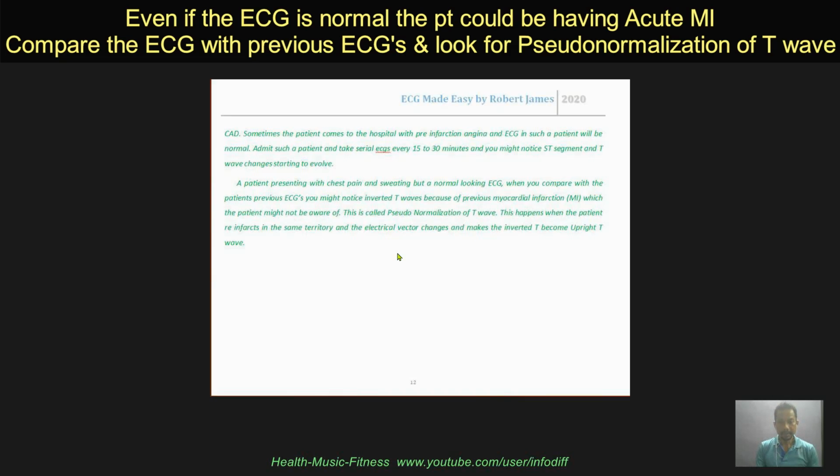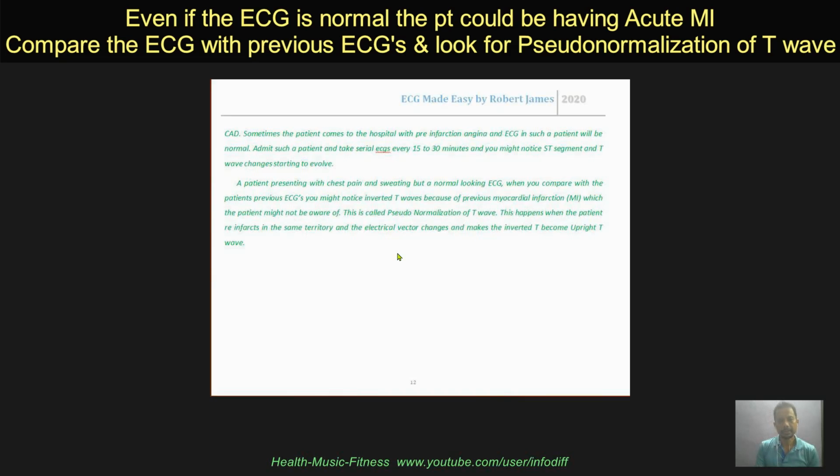You are the emergency doctor, you are the intern or the junior doctor in the casualty, and you do his ECG, and you find a perfectly normal ECG, and you declare the good news to the patient and you say, Mr. So and so, your ECG is normal, so there's nothing to worry. But be very guarded, because again you have to compare the ECGs. So always ask for the previous ECGs of the patient, 2 years back, and you compare.